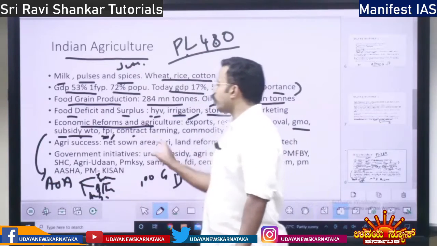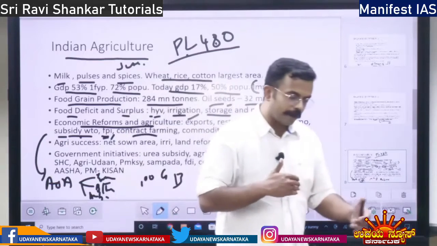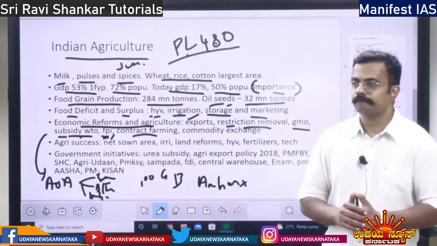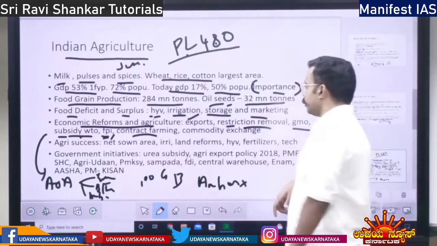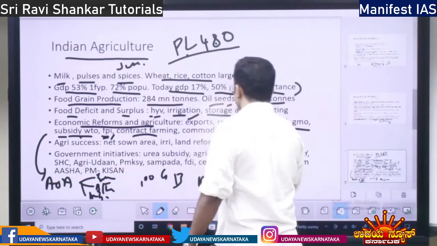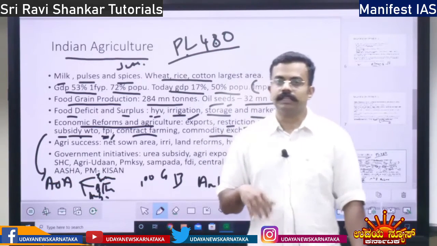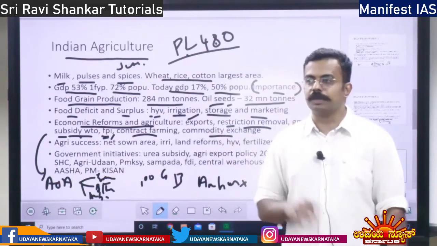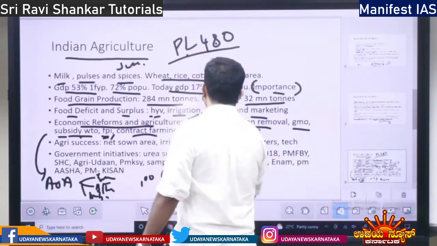Then we have contract farming. There will be a contract between a buyer and an agriculturist, a farmer. So according to the contract, the products will be grown. Contract farming has increased. Then commodity exchange, I told you, right? Just like the stock exchange, the Forward Markets Commission merged into SEBI. We had commodity exchange. So commodity exchange is also there, right?